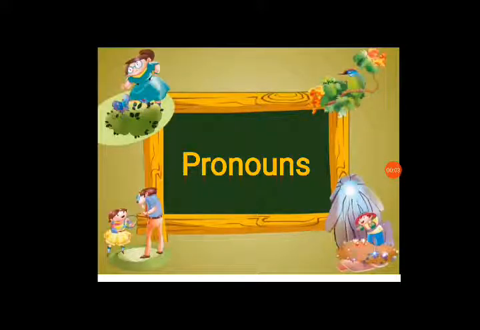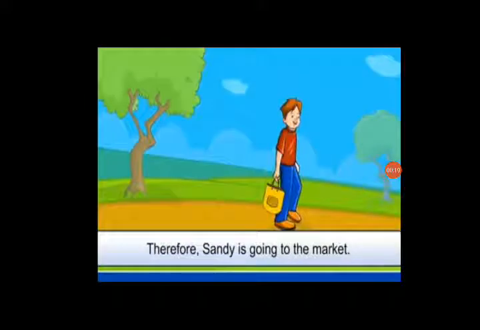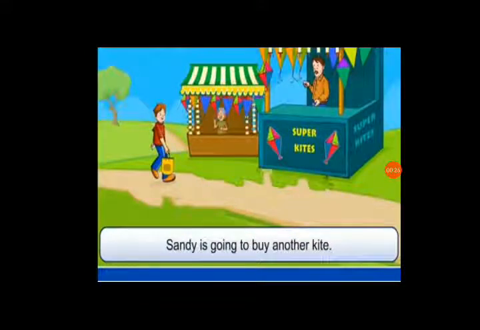So let's begin this session by learning a little more about pronouns. Let's read the sentences on the screen. Sandy has lost the kite that belonged to Sandy. Therefore, Sandy is going to the market. Sandy is going to buy another kite.